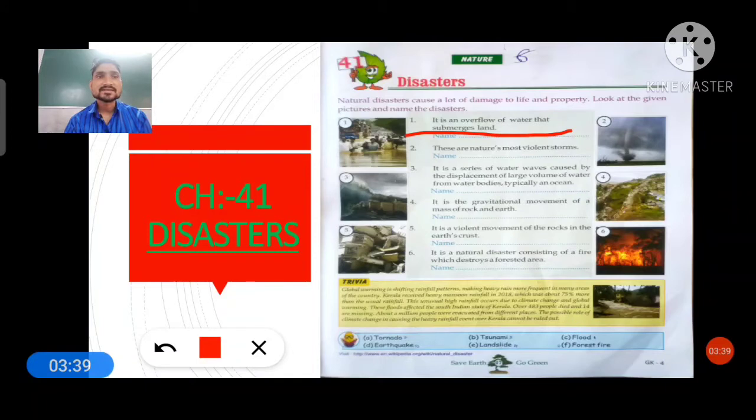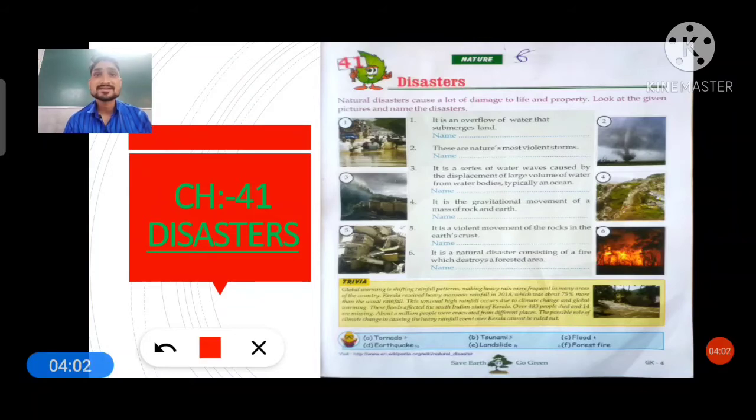So you have to write its answer: flood. It is known as flood. In the picture you can see, students, when the water overflows and the whole land is submerged, it is known as flood. In the help box you can see the answer. Okay students, understood? Now the second question is: these are nature's most violent storms.